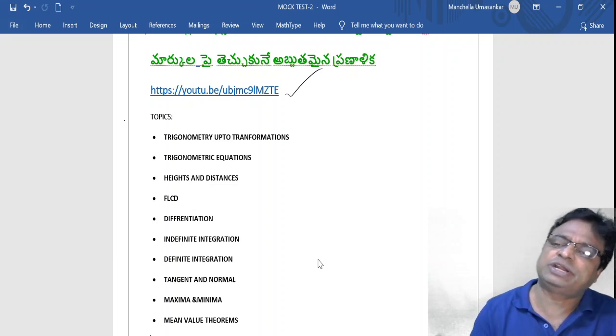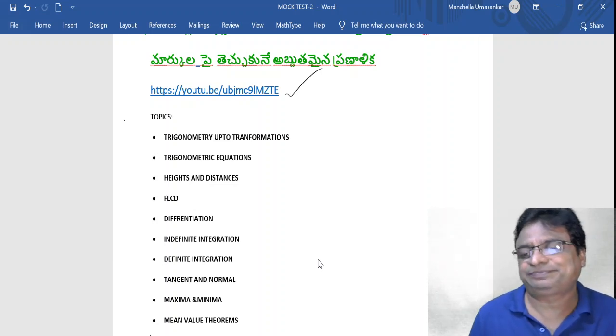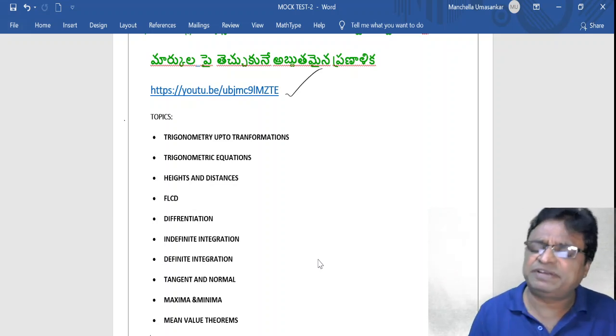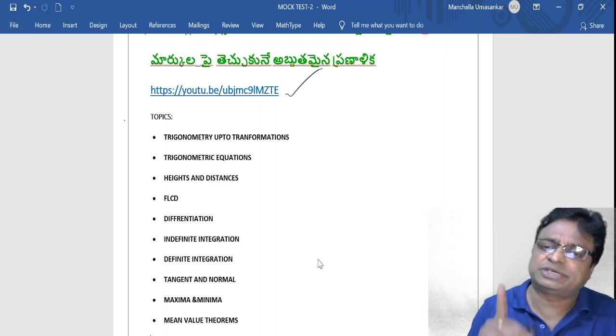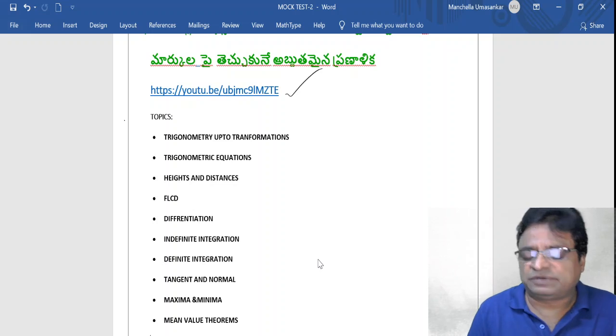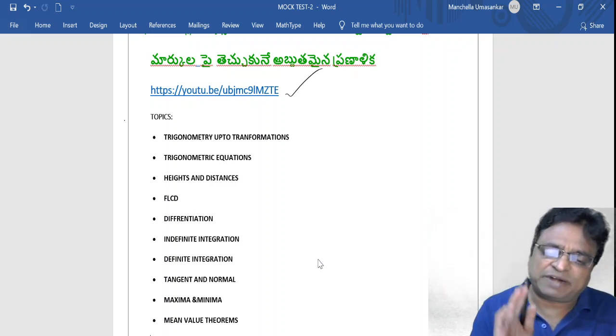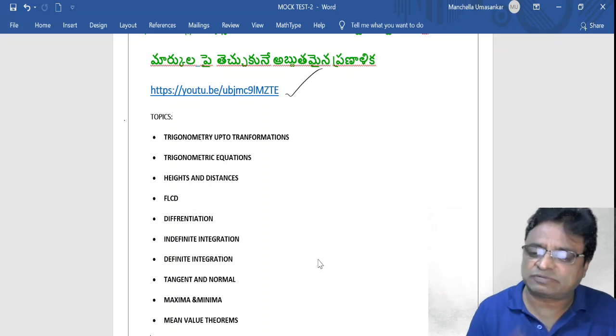Sometimes you may score more than 60 also, because from each and every topic in mock test 1, a question is guaranteed. So instead of putting all efforts into every topic, better you confine yourself to the topics in mock test 1 or mock test 2.